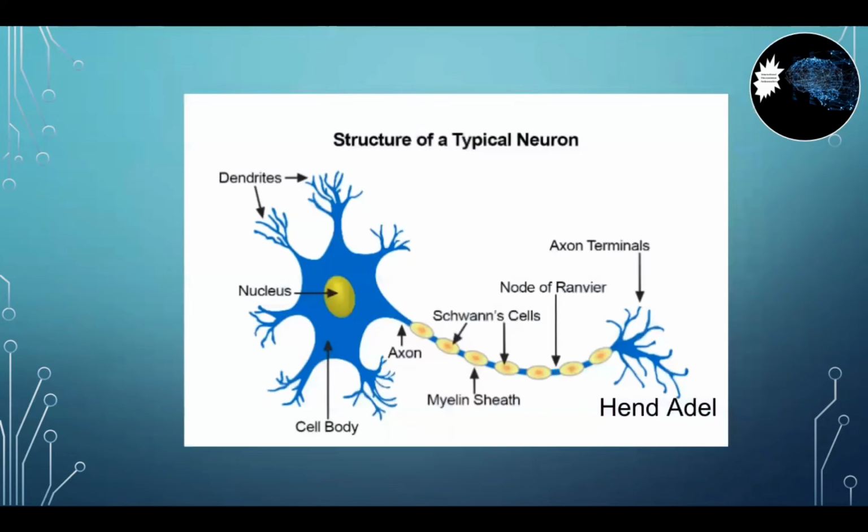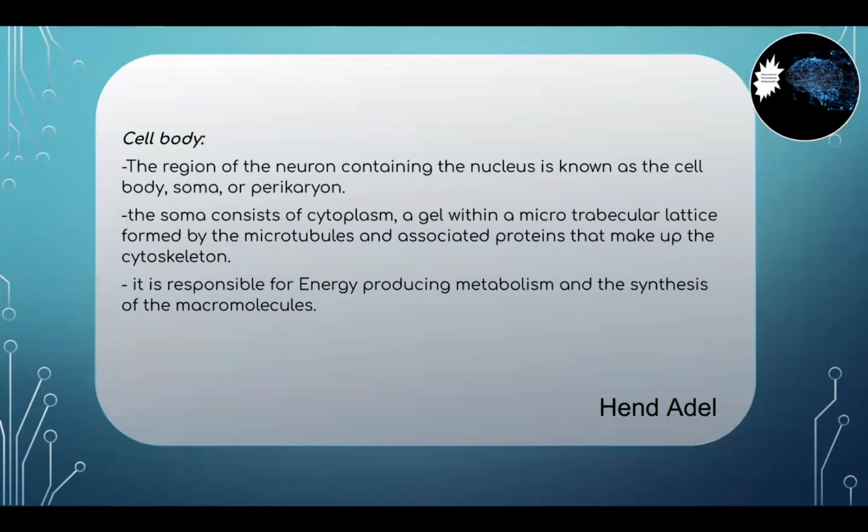Let's go back to the image. In this image, you can see the axon is this tube-like structure which consists of myelin, Schwann cells, nodes of Ranvier, which I mentioned is not something we're considering right now. But axons are these tube-like structures carrying those electrical impulses from the cell body to other neurons, ending at the axon terminals. Just the way a dendrite carries the information into the neuronal cell body, axons carry the information out of the neuron to the other neurons and are therefore known to be efferent projections.